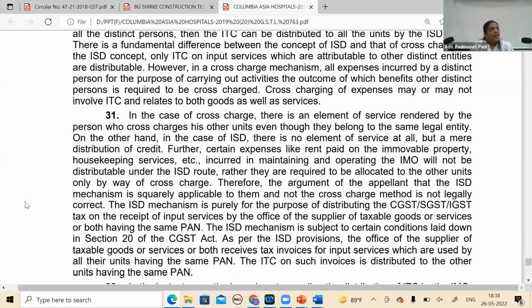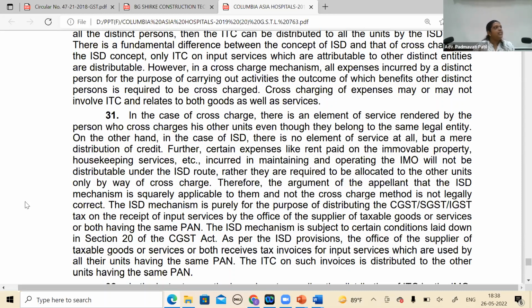Just because they are separately registered, you have to think from a practical point of view. For big companies especially, it's a very common thing to do, allocating and cross charging. Just because of the GST angle you are saying distinct person, that you are not an employee of him. In my personal view, that should not be the correct view. Every business, to know the profitability of each centre, will be following this method.